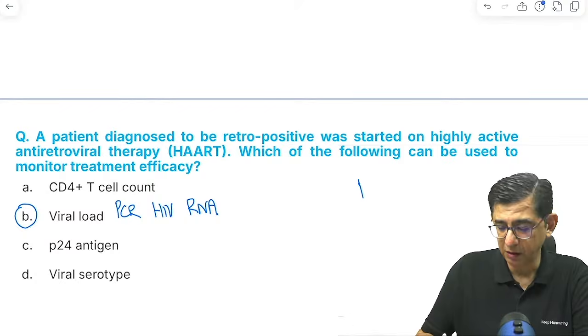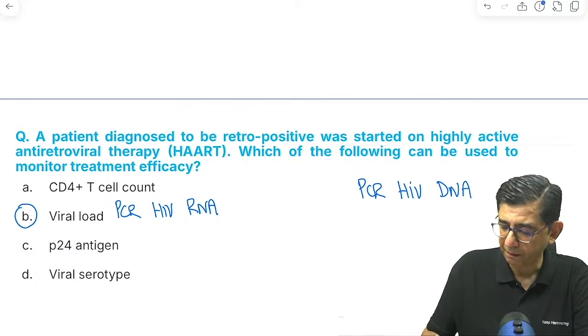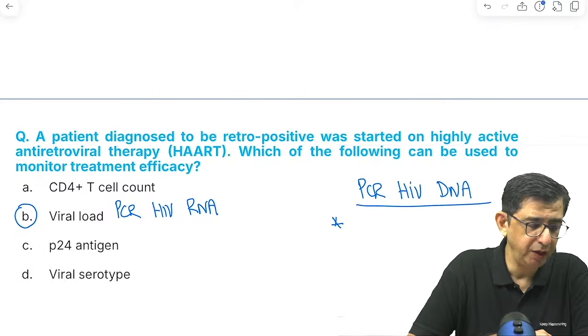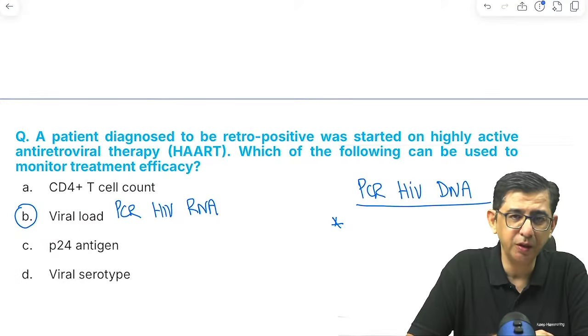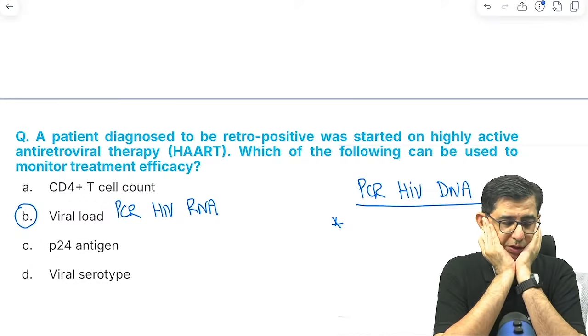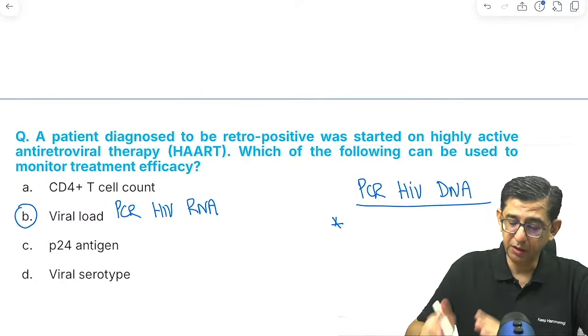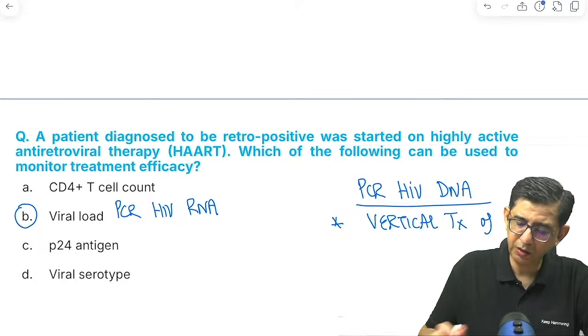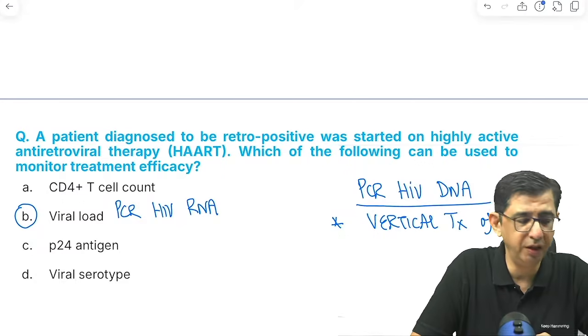Just a quick question. In which question will you answer PCR HIV DNA? In which MCQ will you answer PCR HIV DNA? Only MCQ, वरना तो PCR ही चल रहा होता है ना. PCR से हम वायरल लोड पता लगा लेंगे, ट्रीटमेंट देंगे तो efficacy of response would be seen. Yes, vertical transmission. Yes, pediatrics, vertical transmission. If it says vertical transmission of HIV, what is the test to be done? Then it is a PCR HIV DNA in a patient.